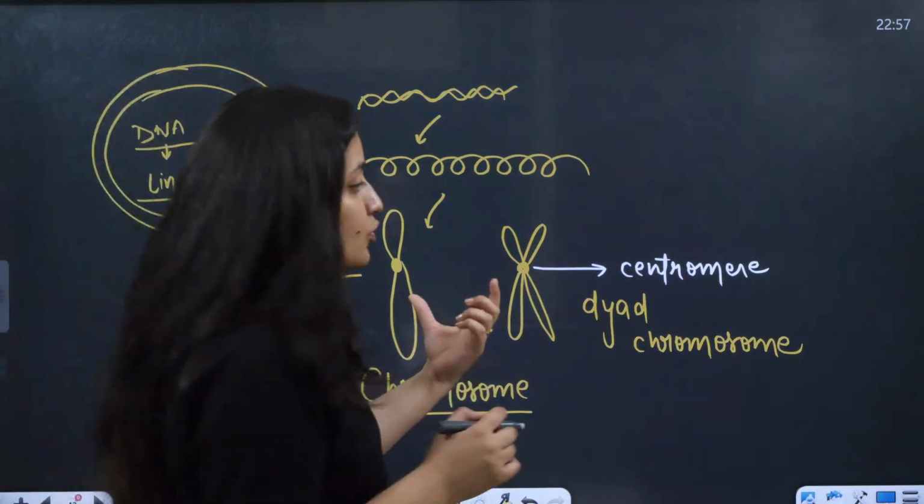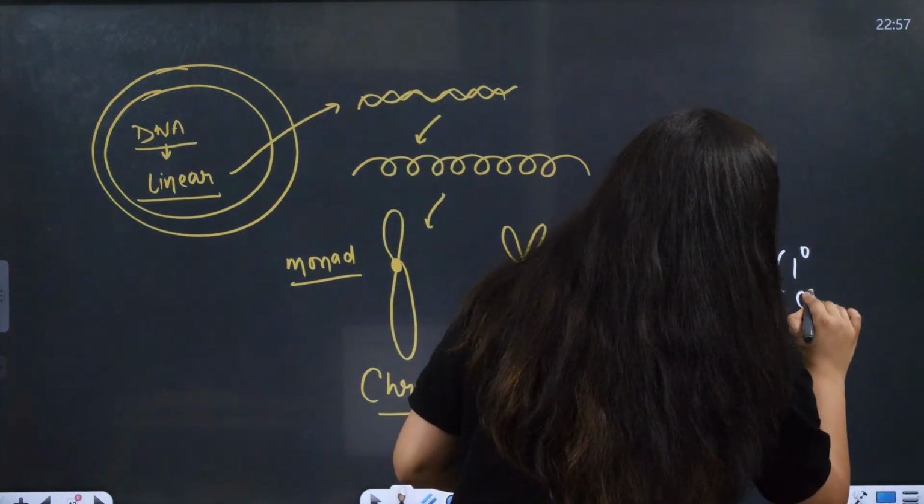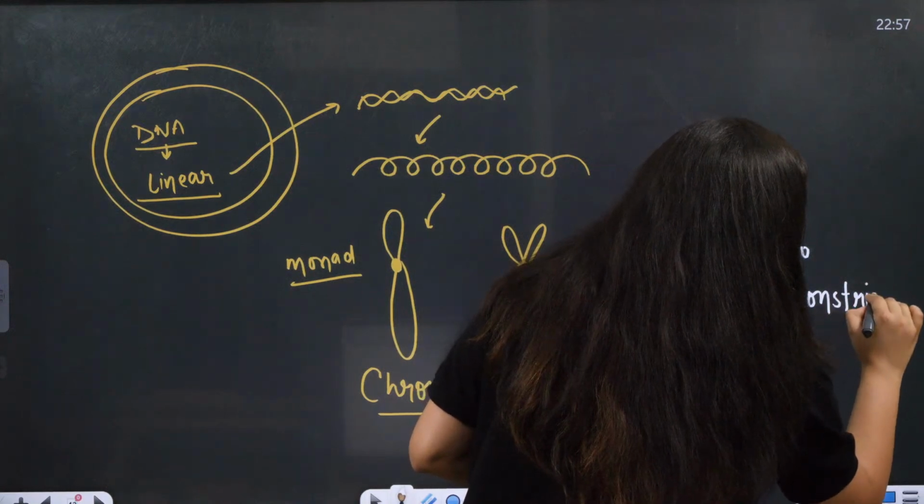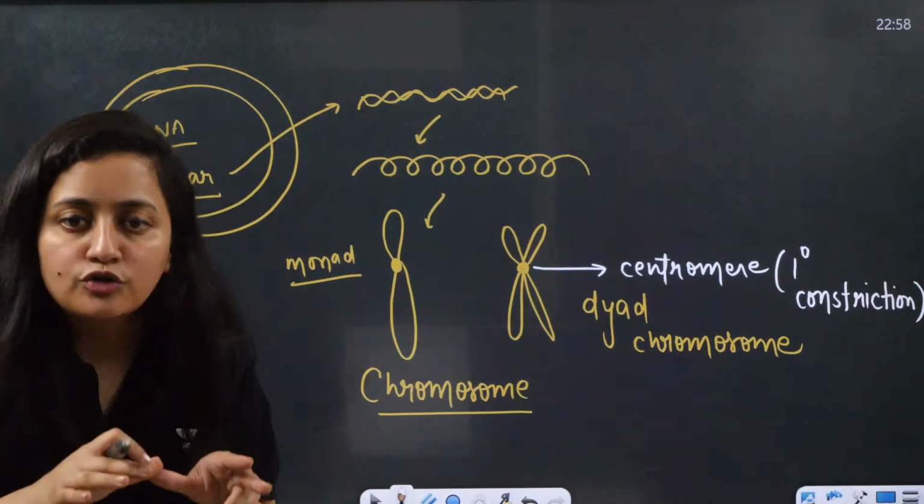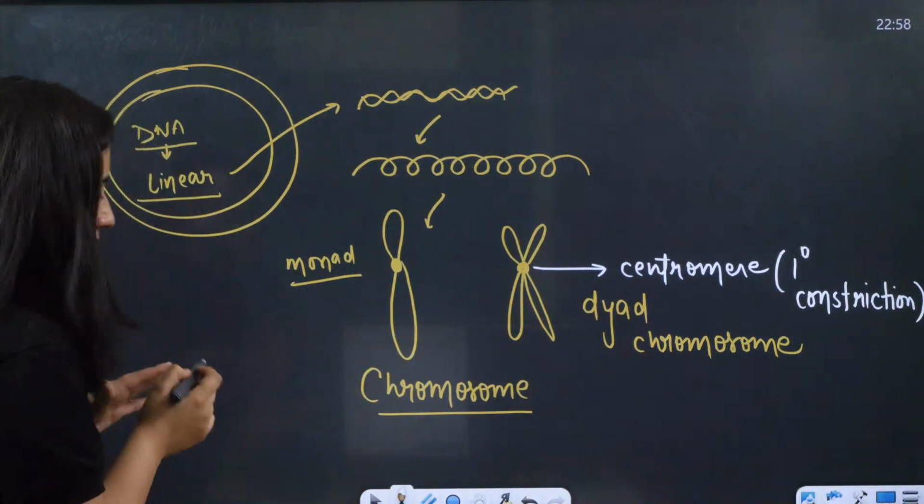What is it? It is the centromere, and this centromere is also known as primary constriction.